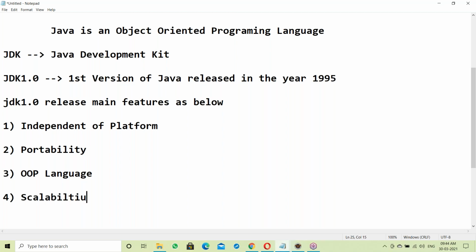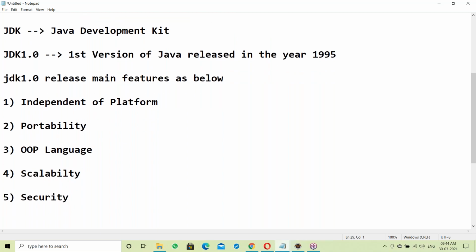So we'll discuss one by one. All of this is scalability. The next one is scalability, and after scalability, next is security. These are the main features of Java.